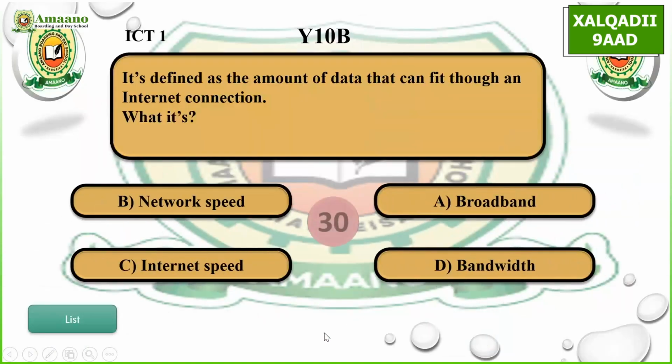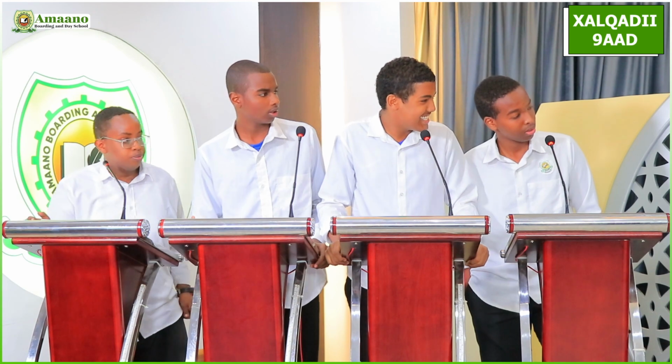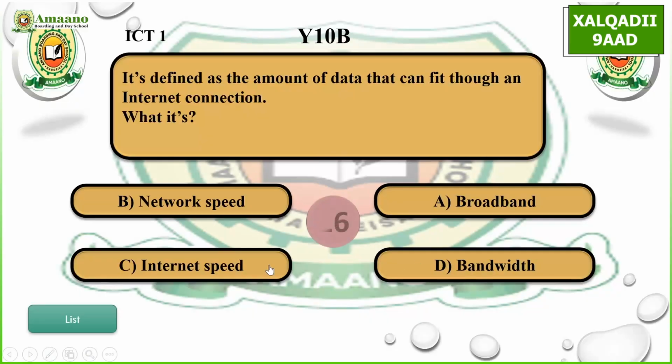ICT 1. It's defined as the amount of data that can fit through an internet connection. What is it? A, broadband, B, network speed, C, internet speed, D, bandwidth. D, bandwidth. Correct.